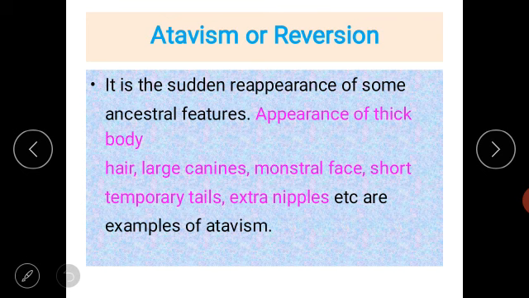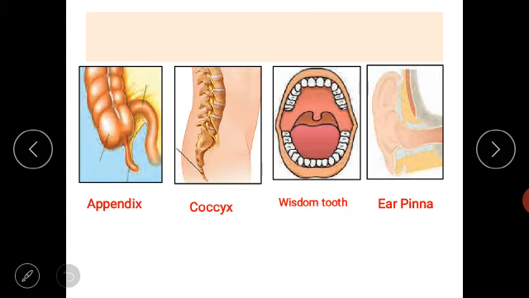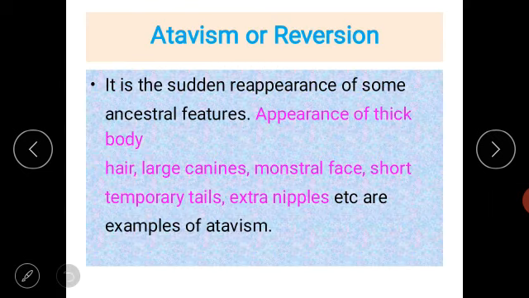So many years ago, there was appearance of certain characters that I told you, like appendix, coccyx, wisdom tooth and ear pinna, and they were functional in that era. So thousands of years ago, these organs were active and present, and now what happened?